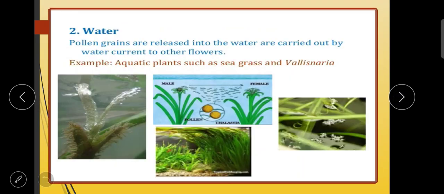Now another way by which pollen grains can fall on the stigma is water. Pollen grains are released into the water and are carried by water currents to other flowers. You can see in the pictures, children, how those pollen grains are moving from one place to another with the help of water.